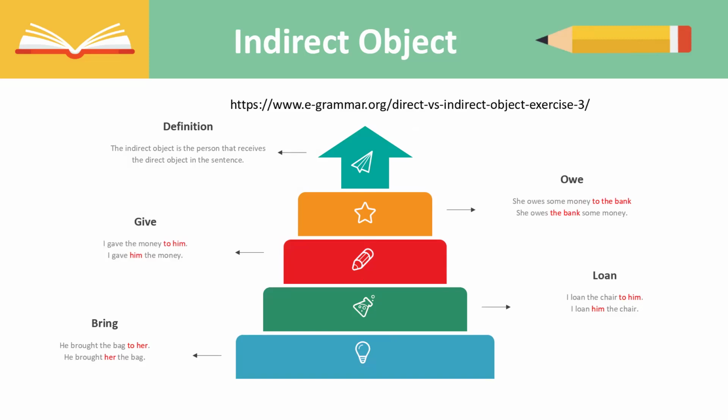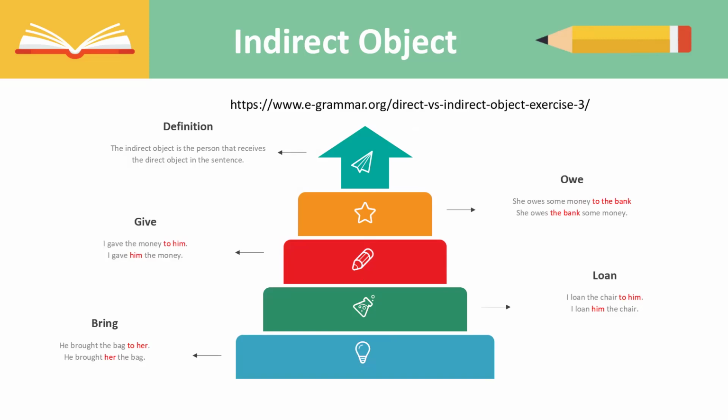Bring. He brought the bag to her. He is the subject, brought is the verb, the bag is the direct object, to her is the indirect object. Or we can also say he brought her the bag. Perfect. Another verb is to owe. She owes some money to the bank. She is the subject, owes is the verb, some money is the direct object, to the bank is the indirect object. We can also say she owes the bank some money.